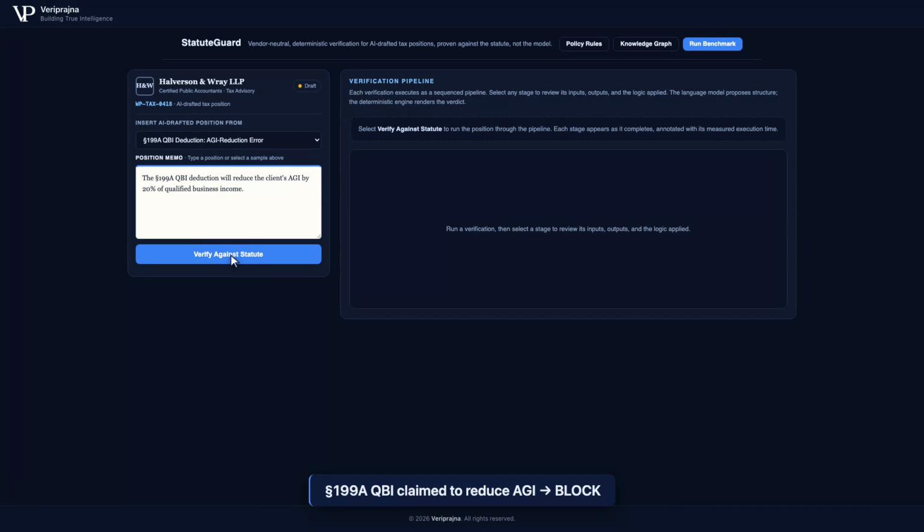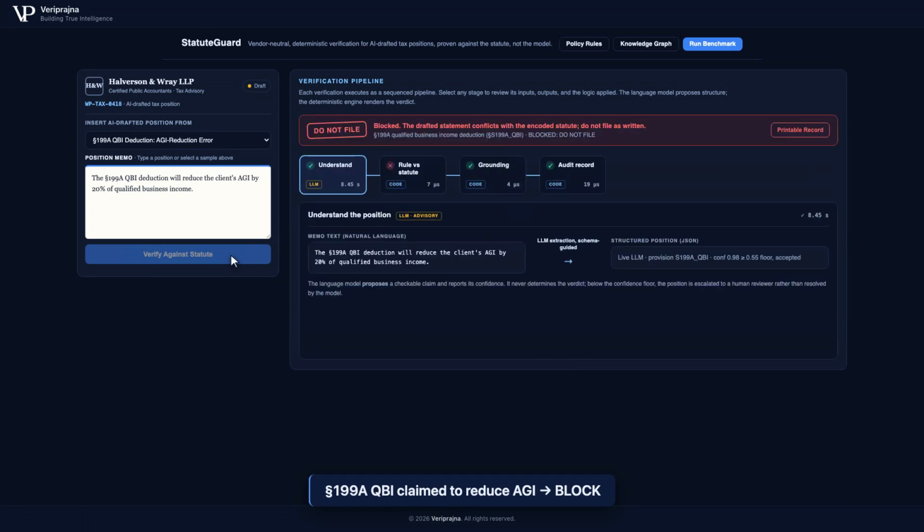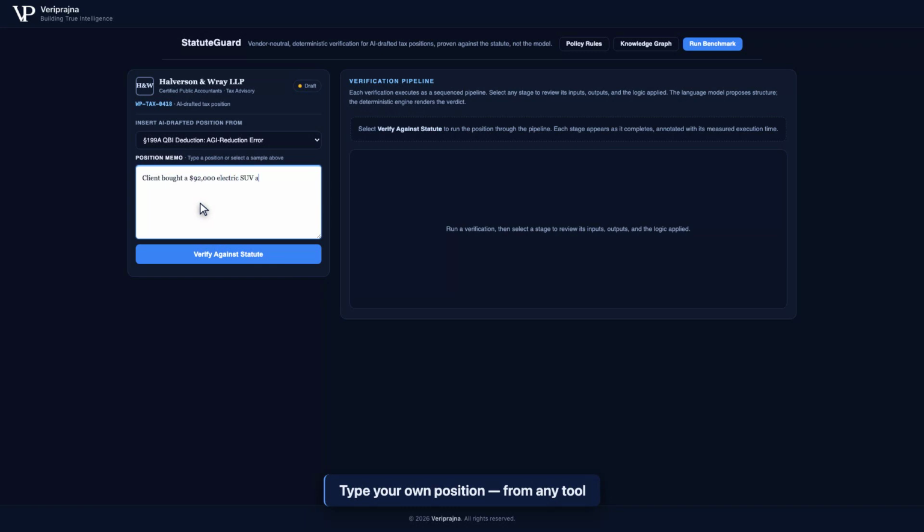Another common drafting error. The Section 199A qualified business income deduction, claimed to reduce adjusted gross income. It does not. It is taken below the line in computing taxable income. Blocked. The samples are only a convenience.